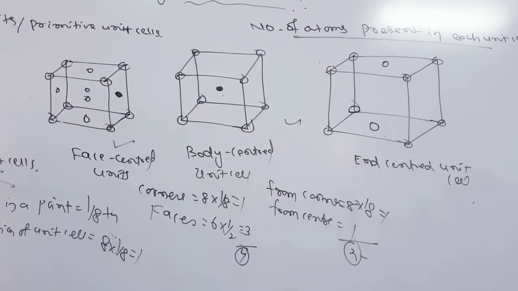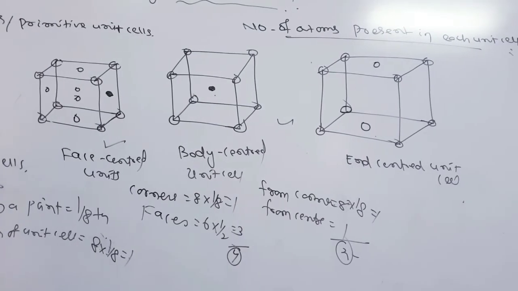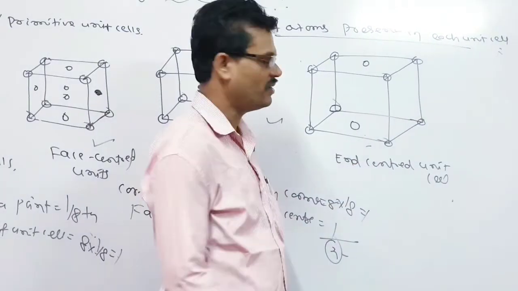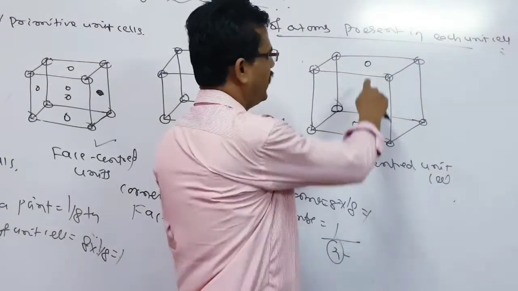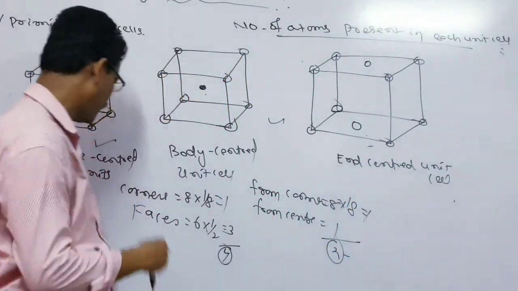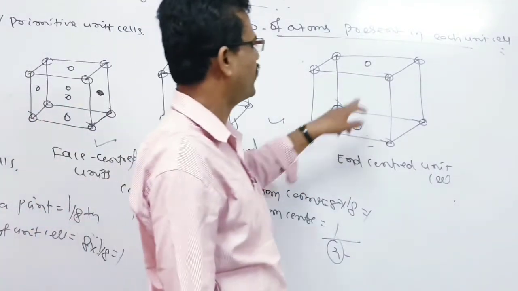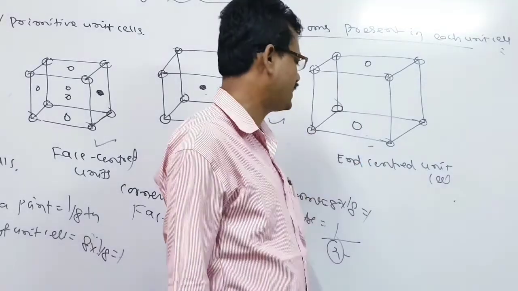Next you have to come to the end-centered unit cell. Just like this end-centered unit cell. Here you see in the end-centered, what will happen, sir? There are 8 corners, in the 8 corners there are 8 points, and there are only 2 faces with a point. If you compare with the face-centered unit cell, there are 6 faces and we have taken 6 points. But in the case of end-centered, you can take any 2 faces and center them. That's why you call it end-centered.